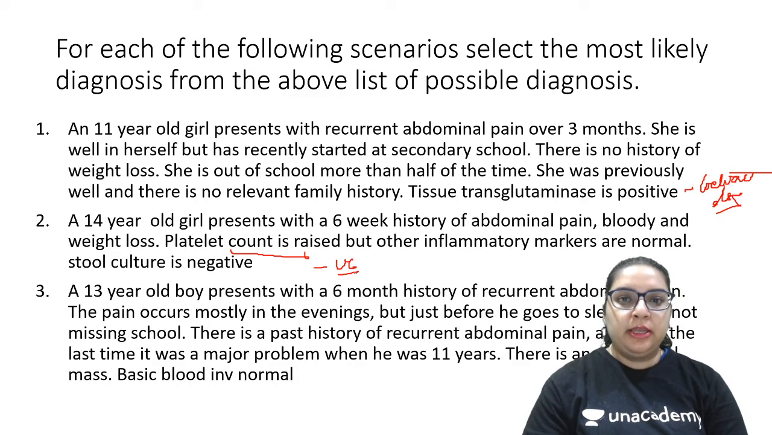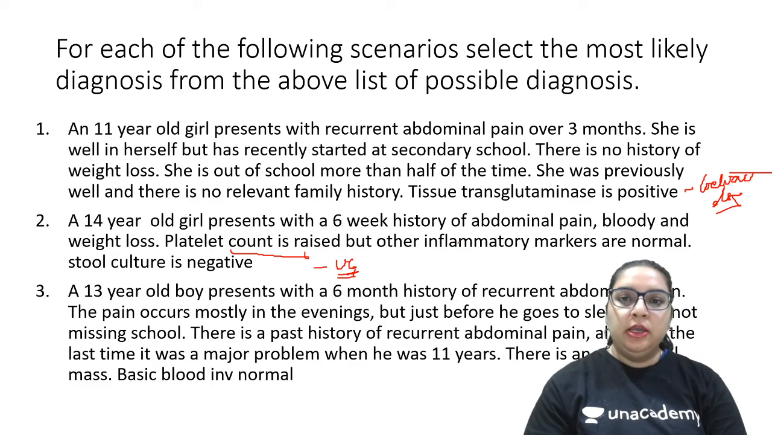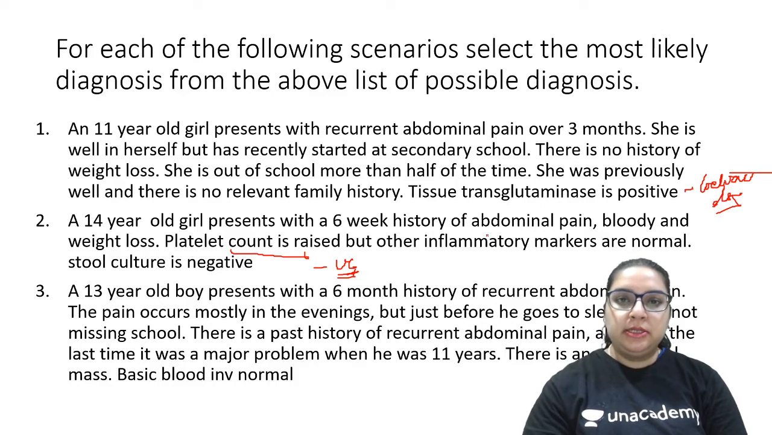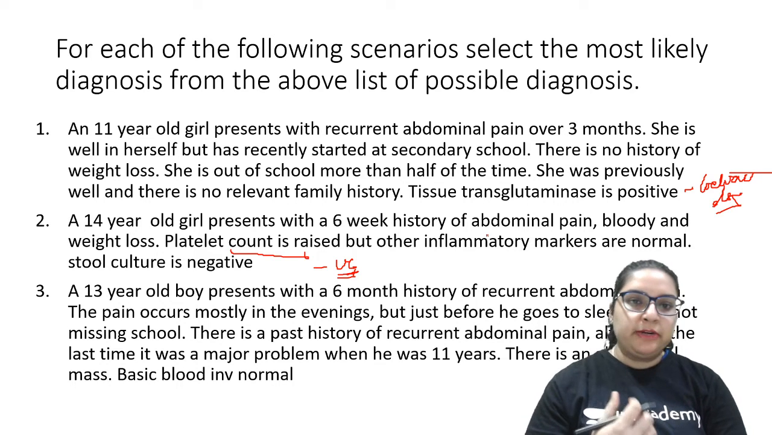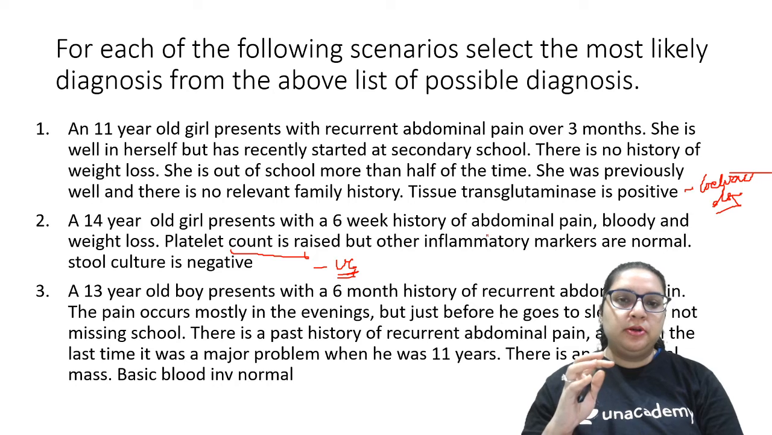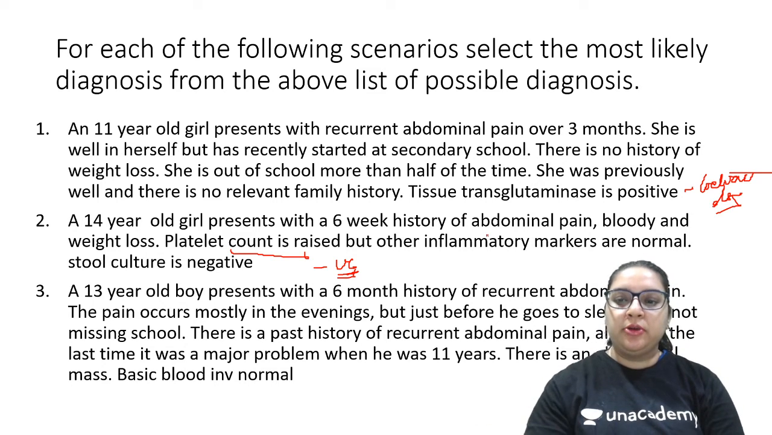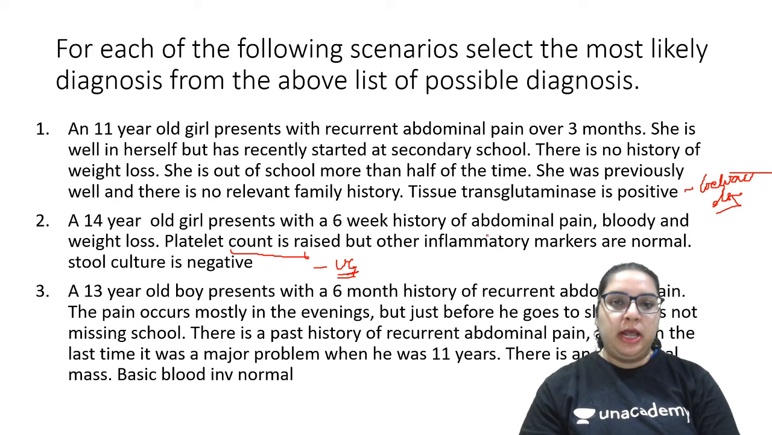Okay, I knew that you would get a confusion between Crohn's disease and celiac disease. The answer is Crohn's disease and ulcerative colitis. That's why there has to be one marker that will point towards ulcerative colitis. The answer is ulcerative colitis because of the fact that the platelet count is raised. That's a typical presentation. Okay, now coming to the last one.